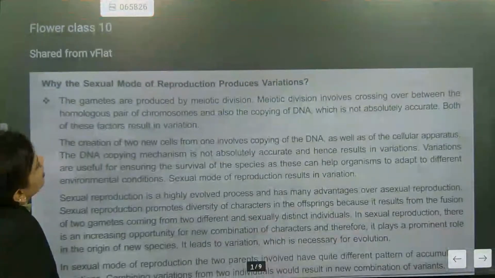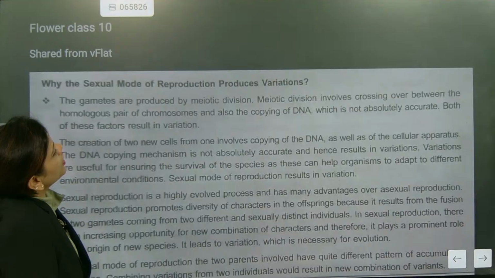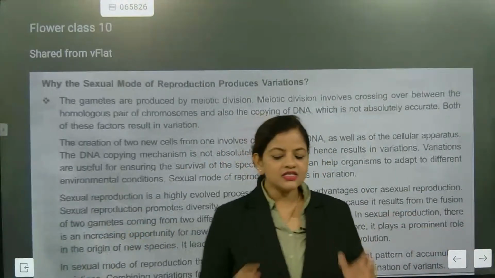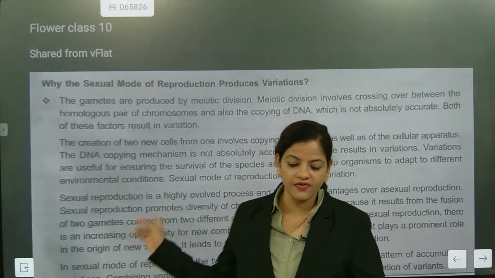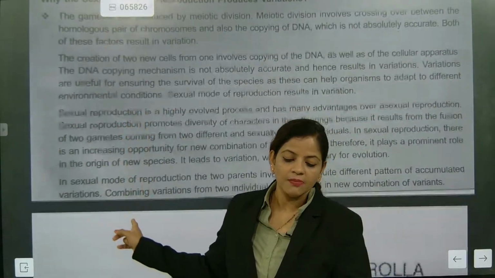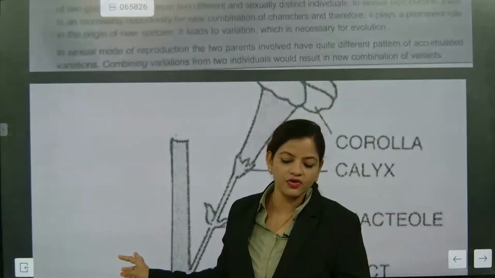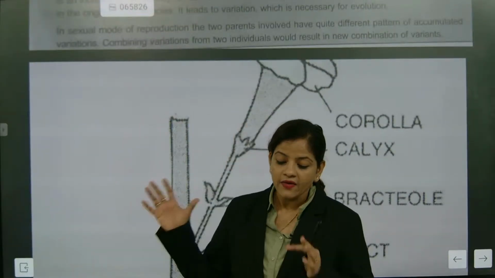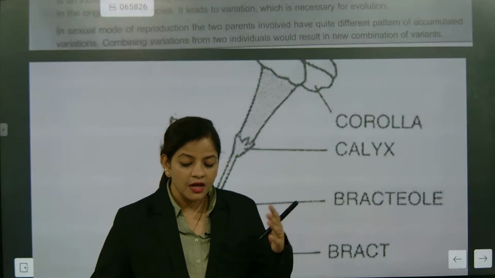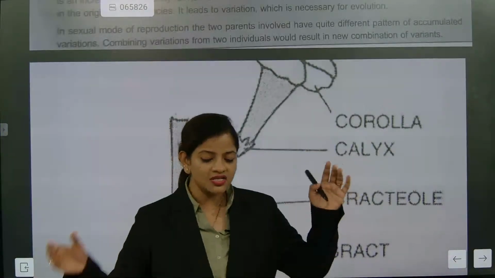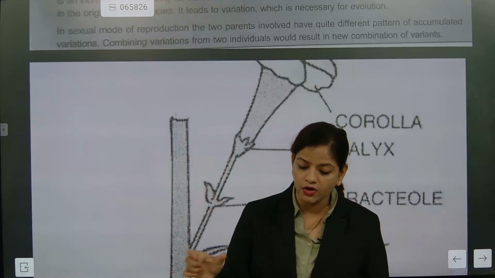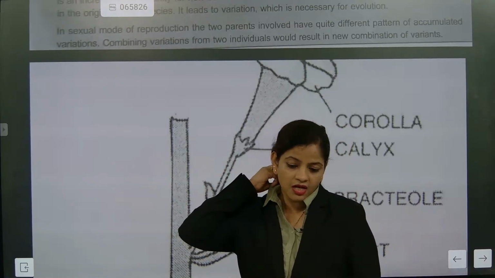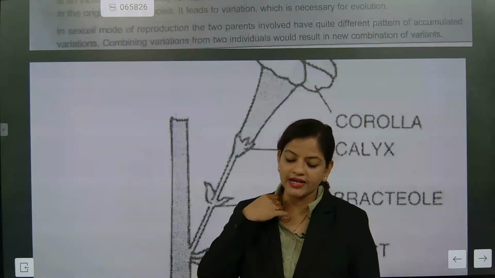See, why does the sexual mode of reproduction produce variation? Why is the sexual mode of reproduction producing variation? The answer is this much, but we are not going to read these answers. We are going to write in short. Always I am telling you to write the answer in short. Why does the sexual mode of reproduction bring variation? Just tell me three important points of it. Just three important points I need.